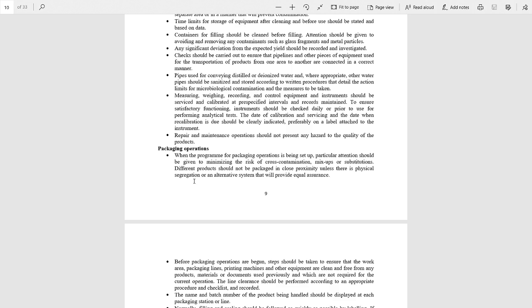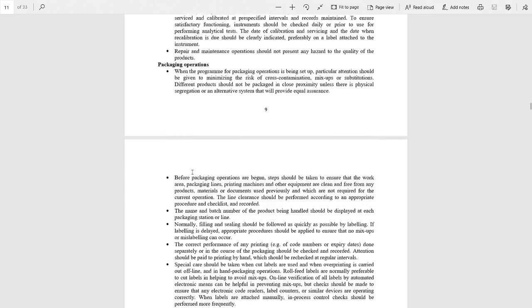Now, packaging operations: how packaging operations will take place in the premises. First, when the program for packaging operation is being set up, particular attention should be given to minimize the risk of cross contamination, mix-up, and substitutions.